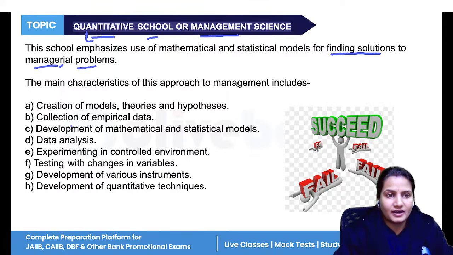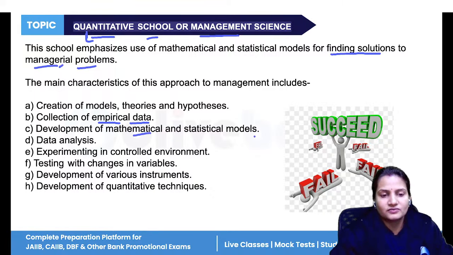So the main characteristics are that it is based on empirical data, the experienced data, and mathematical tools and techniques are there. The change of variables would be done under a controlled environment, not outside the company. Then testing with variables, making hypotheses, making assumptions, and relying on quantitative techniques.